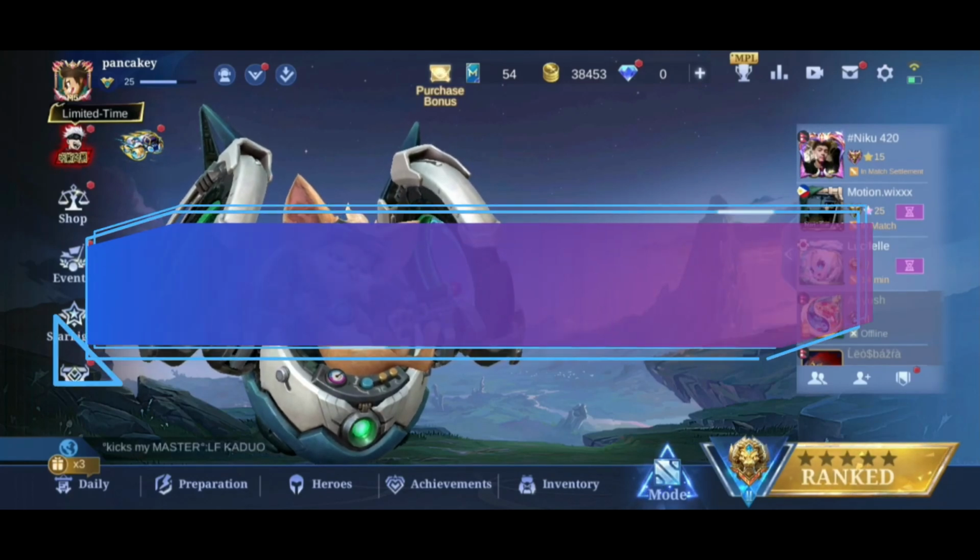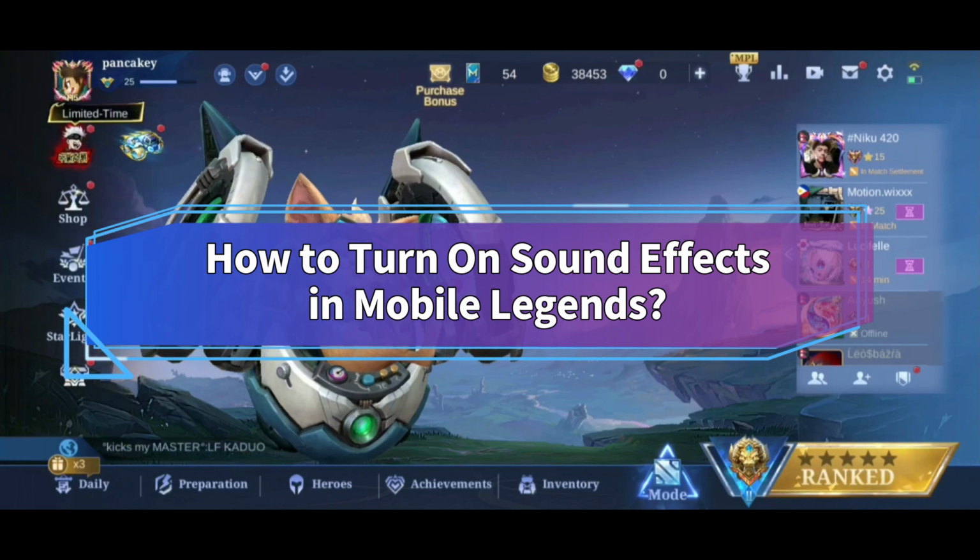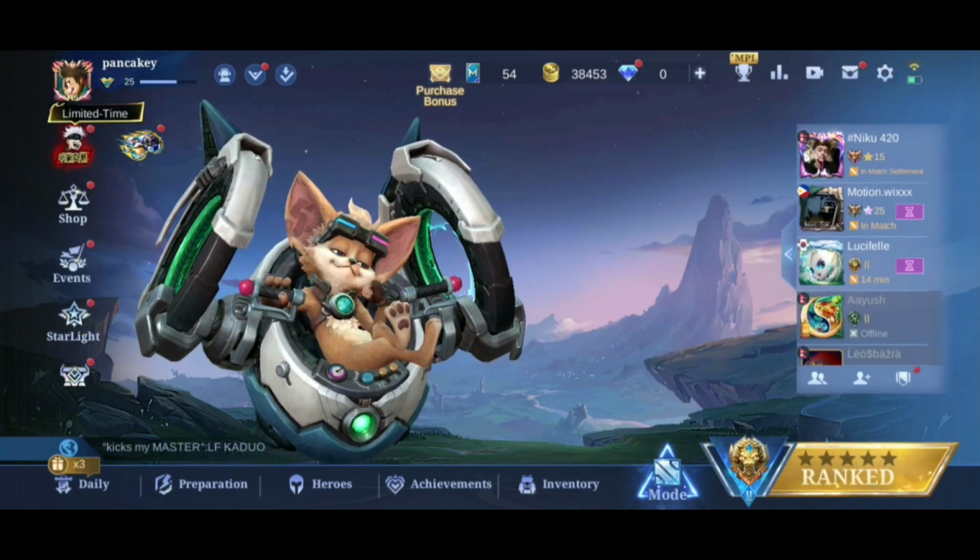In this video, I'll show you some easy steps on how to turn on sound effects in Mobile Legends. So without any further ado, let's get started.